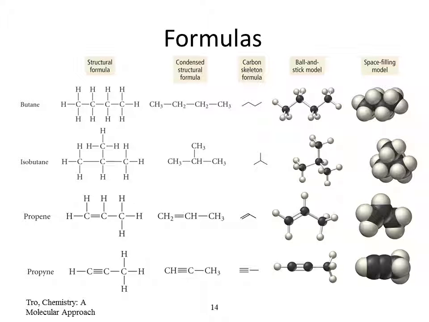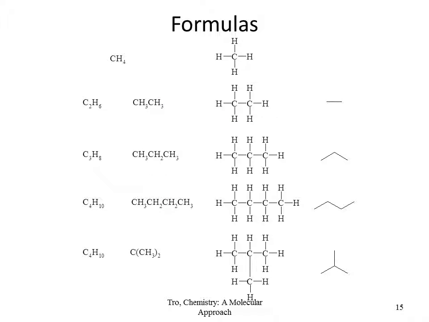Now this example shows the structure. The first column is the name, then the structural formulas where you can see the bonding, and then the condensed formula. That means we don't show the carbon-hydrogen bonding, but we show the number of hydrogens. We call that condensed structural formula. The next, carbon skeleton, just shows a skeleton only. You can see each connection, the beginning and the angle at the end, is a carbon. There is no hydrogen shown. And then we can show the ball and stick model, and then the space filling model. So this is another example.